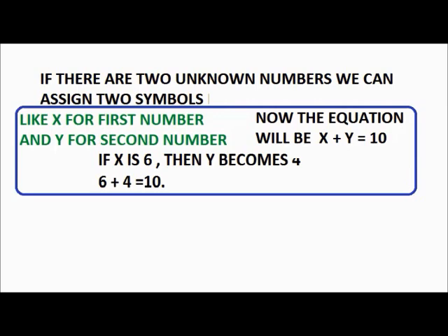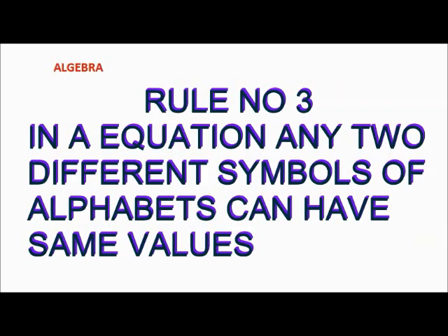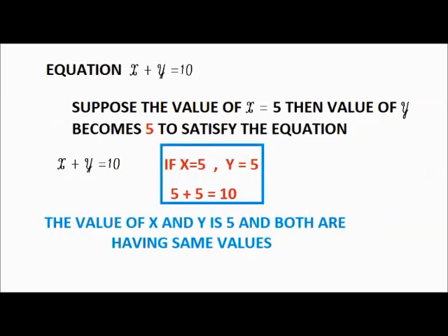For two unknown numbers in the same equation, assign two different symbols like x and y. So, the rule that a symbol cannot have two different values in the same equation is clear. Now rule number 3: two different symbols, x and y, can have the same values in the same equation.